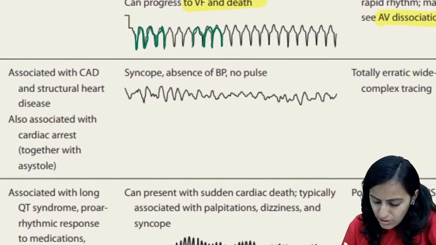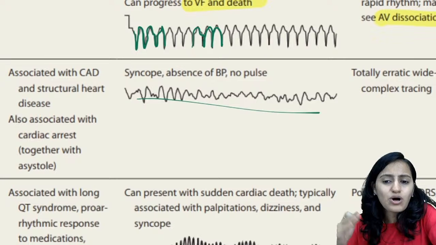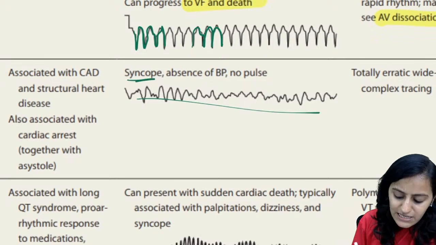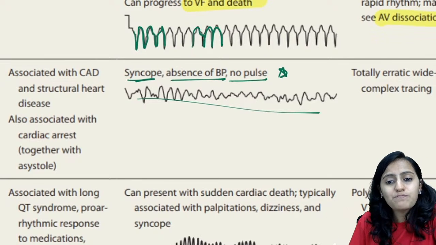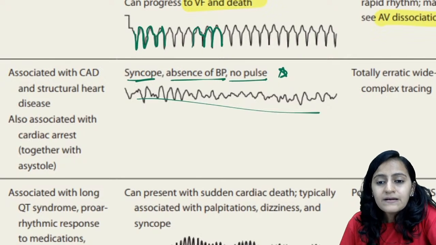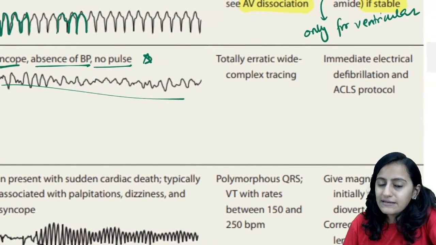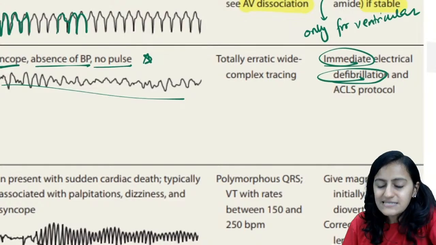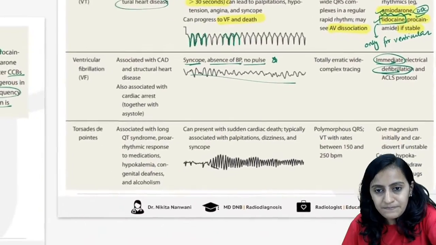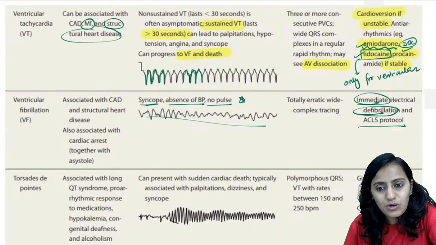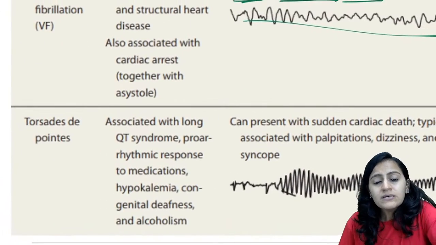Ventricular fibrillation, look at the ECG here, no rhythm at all, small waves. So syncope, absence of blood pressure, no pulse is what we have here. And remember that here immediate defibrillation needs to be done along with the ACLS protocol, that is CPR needs to be done.